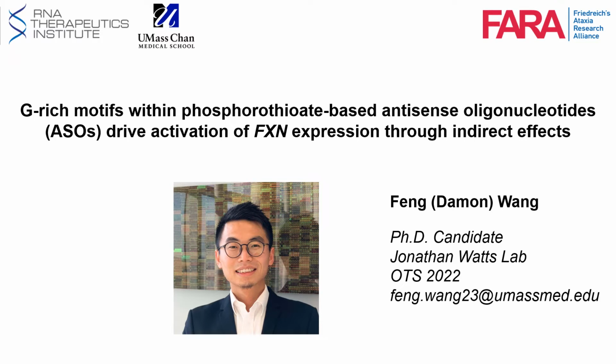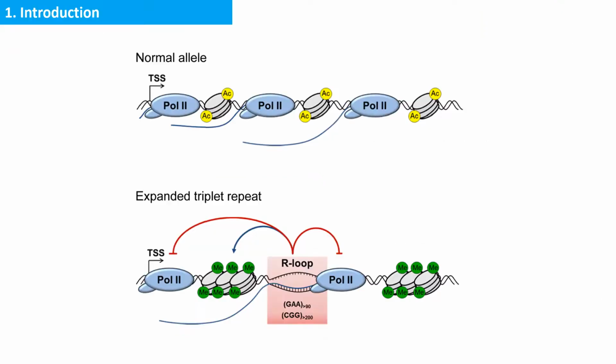I'm presenting G-rich motifs within phosphorothioate-based antisense oligonucleotides drive activation of frataxin expression through indirect effects. Friedreich ataxia is an incurable disease caused by frataxin protein deficiency, which is mostly induced by GAA repeat expansion in intron 1 of the frataxin gene. Several papers have been published using repeat-targeting ASOs for activating frataxin expression.